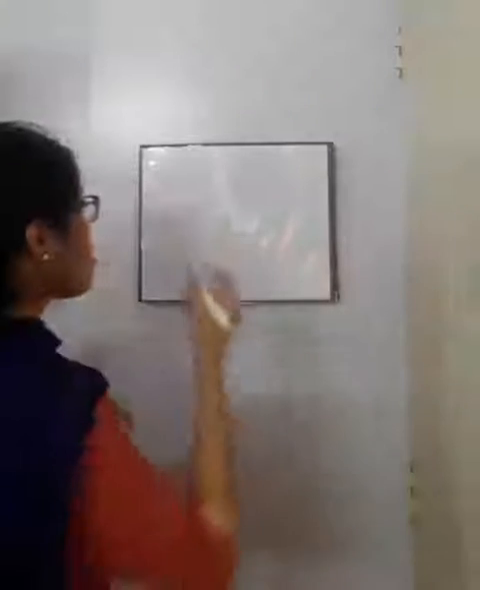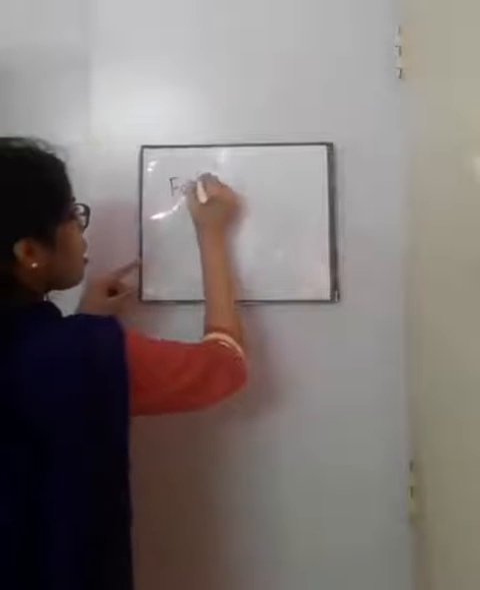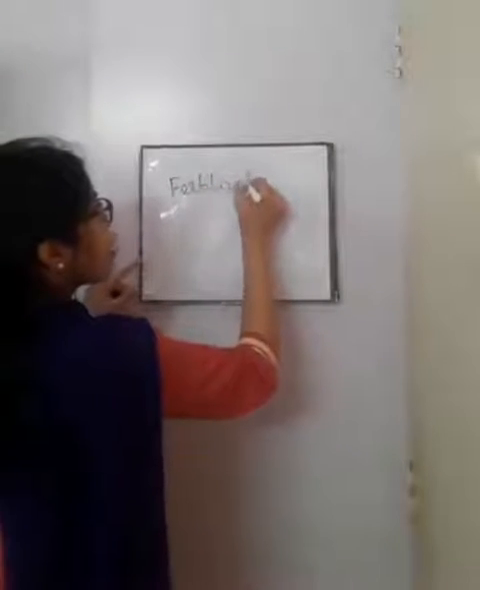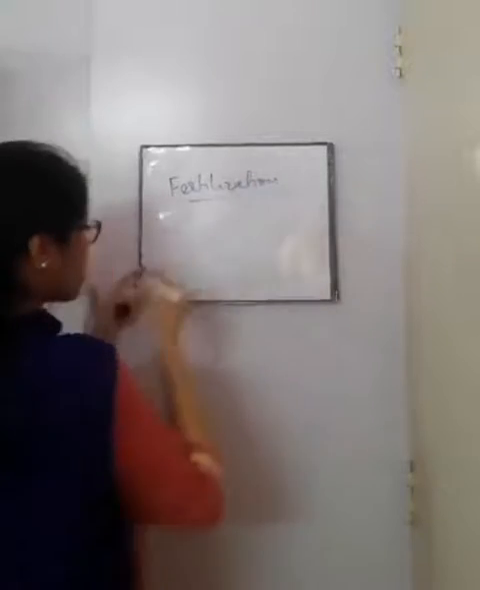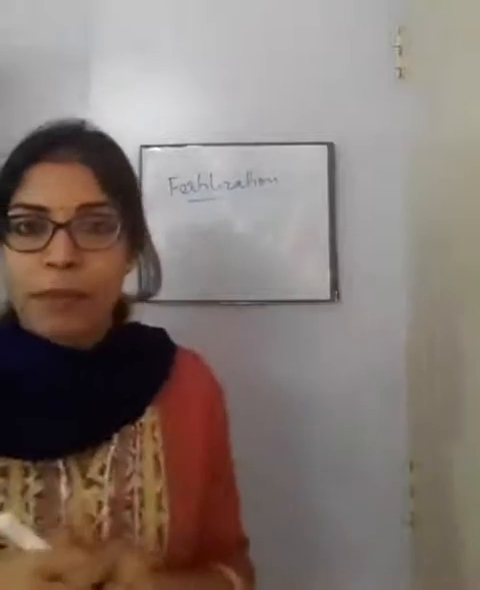Hello students, this is part 5 of the chapter Human Reproduction. In my previous two videos I have discussed the menstrual cycle and the changes that take place during the menstrual cycle in the ovary and the uterus of the female body. So today we will move forward with the topic fertilization, and also the mechanism of fertilization, that is how it takes place.